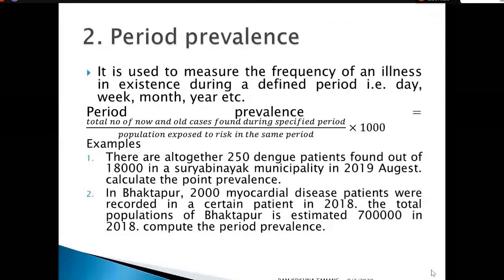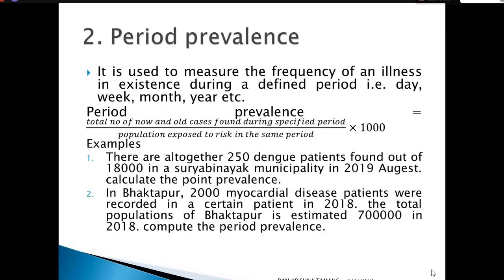Therefore, period prevalence is calculated as the total number of new and old cases found during the specific range of time, divided by the total number exposed to risk in the same period of time, multiplied by 1000.